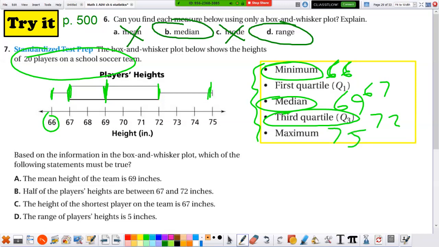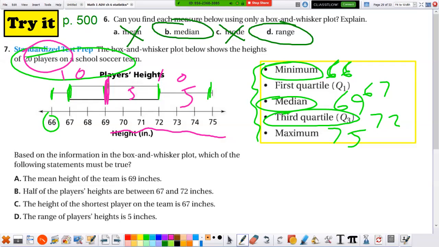So once again, let's look at the players on the team interpreting this. Of all the players on the soccer team, there's 20 players. The middle is 69. So I'm assuming like 10 players are down here and 10 players are up here. Of the players up here, are they just a little bit over 69? No. About 5 of them are probably right here, and 5 of them are right here.